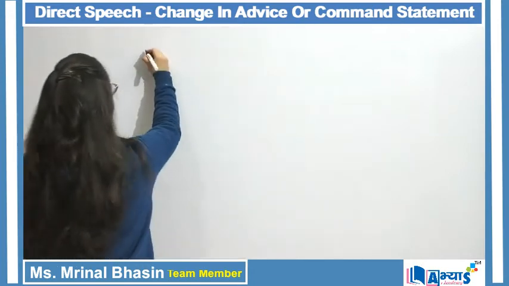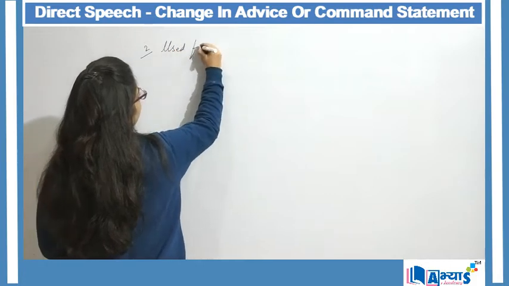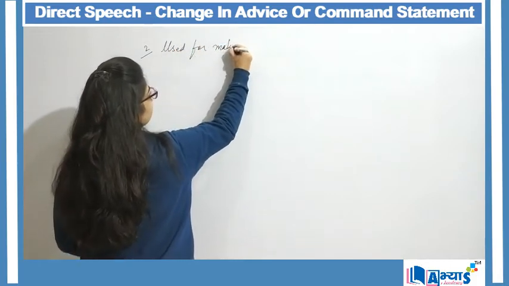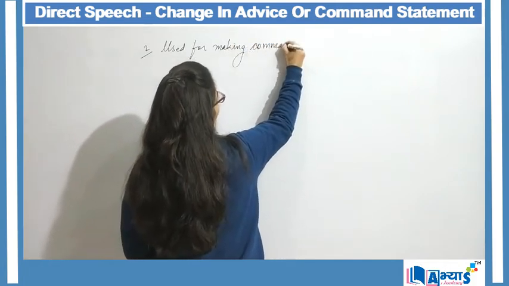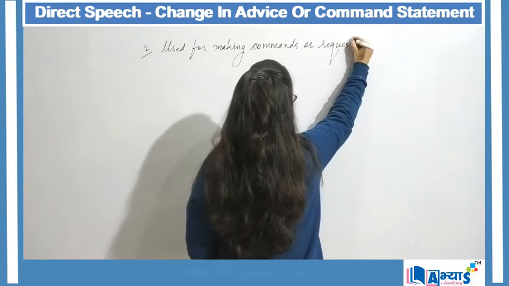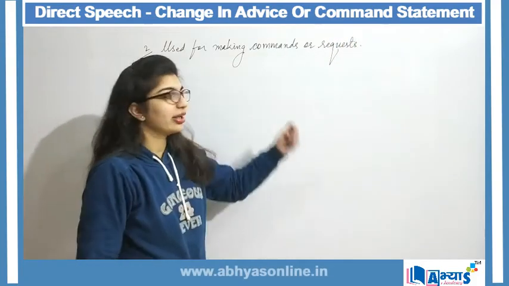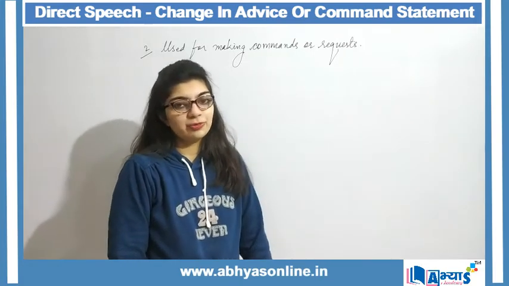So they are either used for commands or for requests, and they will always end with a full stop.